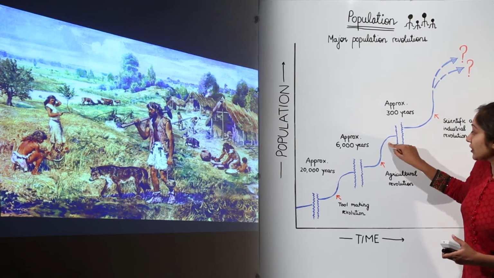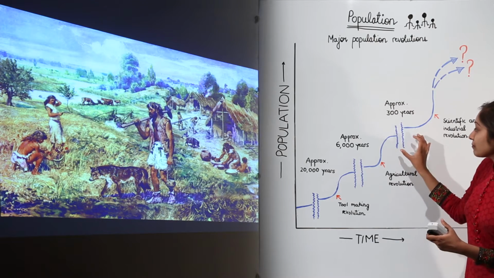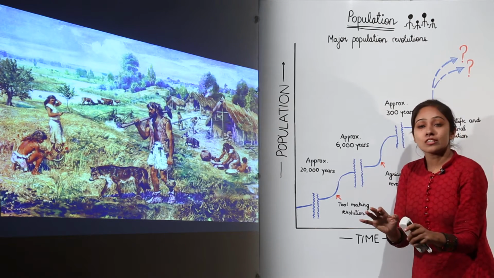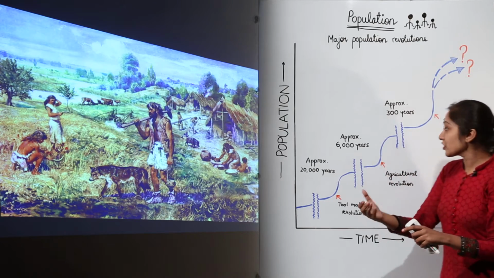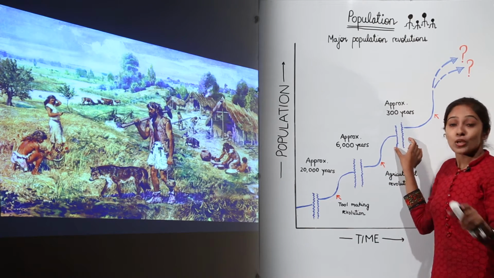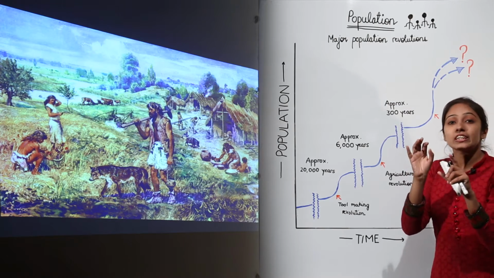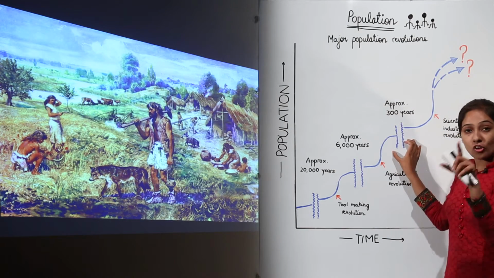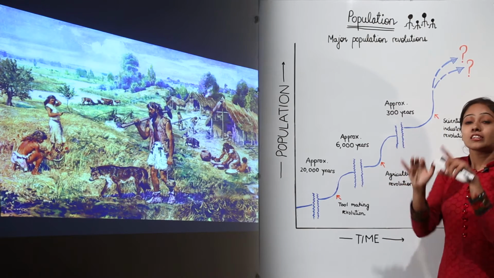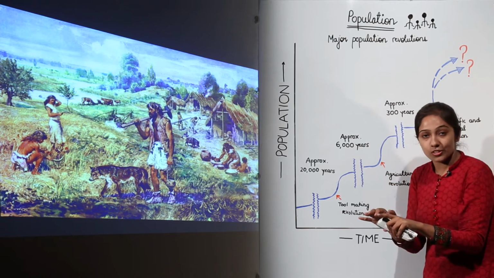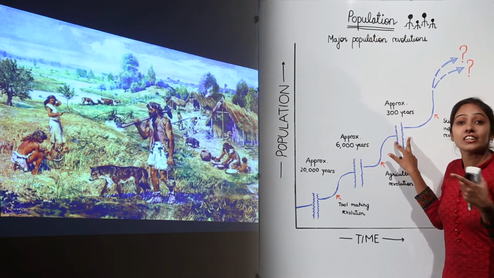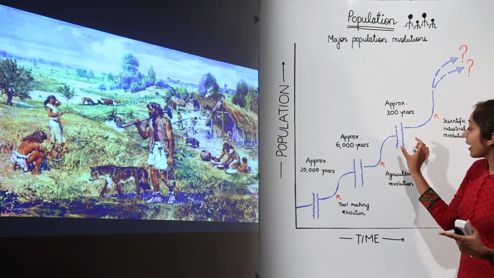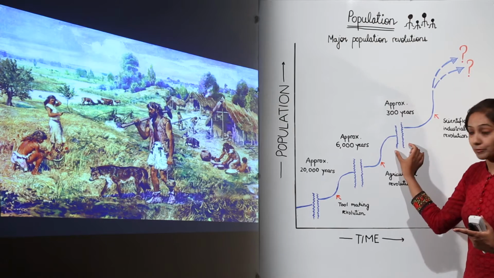And when the population increased, after some time maybe the food resources became limited, due to which there was again a gap when there was no population increase. Why so? Because there must have been a limitation of resources, due to which the growth rate was negligible. So that is why over here we have this wavy gap.